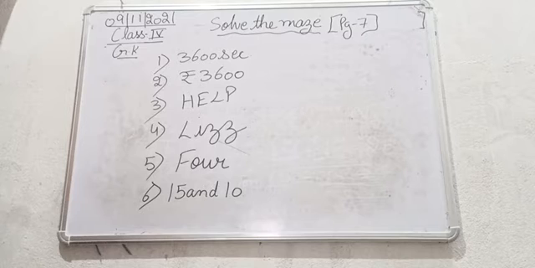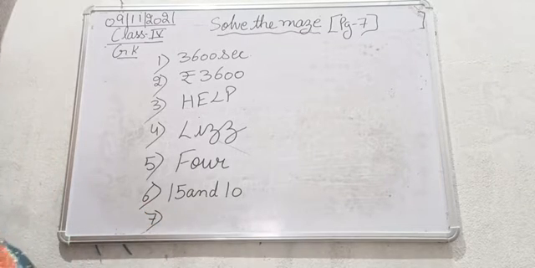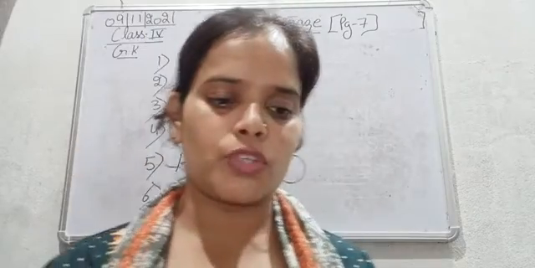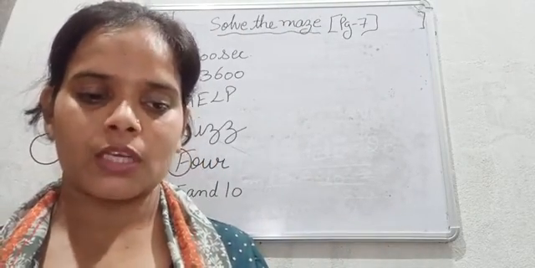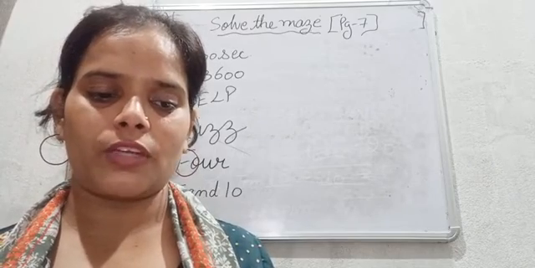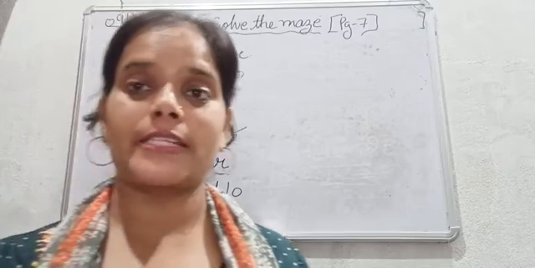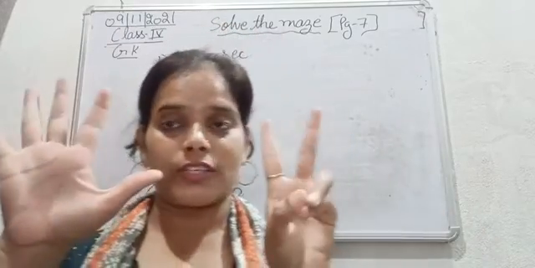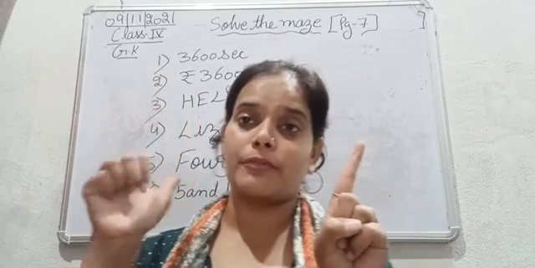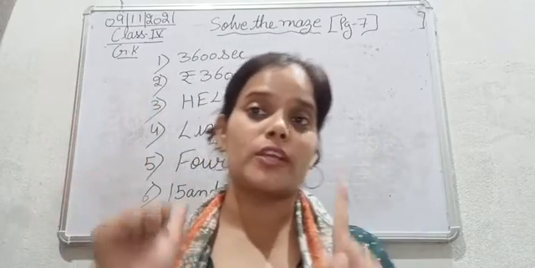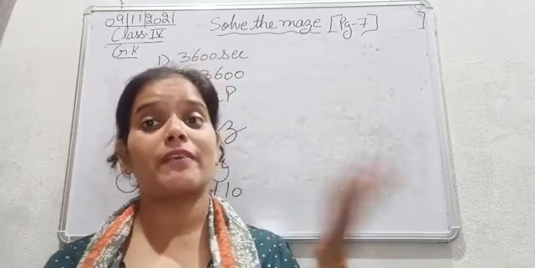Okay. Moving next to question number 7. The seventh is, if you take 4 oranges out of 6 from a basket, how many oranges do you have? Suppose in a basket there are 6 oranges and you take 4. So how many oranges do you have? That means you have 4 oranges.